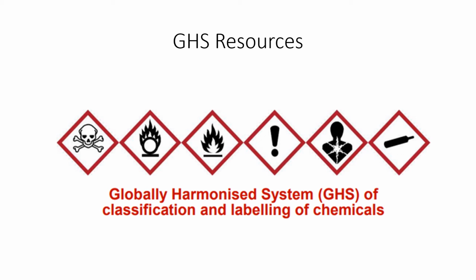It's now up to us to ensure that we have the correct labels and SDSs when we're using and storing chemicals on farm. To help with this, there are some resources available. There has been a model code of practice put into your work health and safety folders on each farm. In addition, there is an information sheet that lists some more resources that can help you solve any issues relating to the new system, labelling requirements, and signage requirements on each farm.